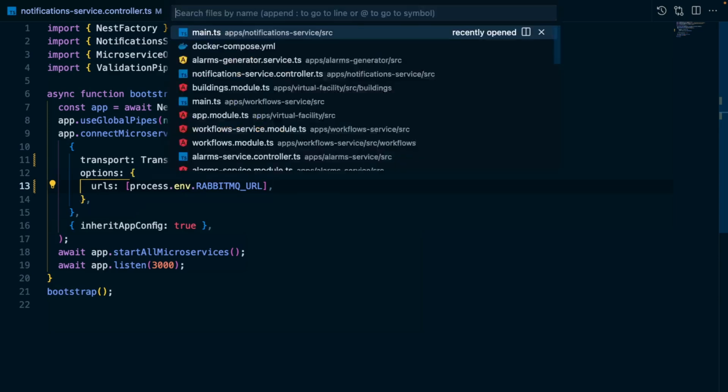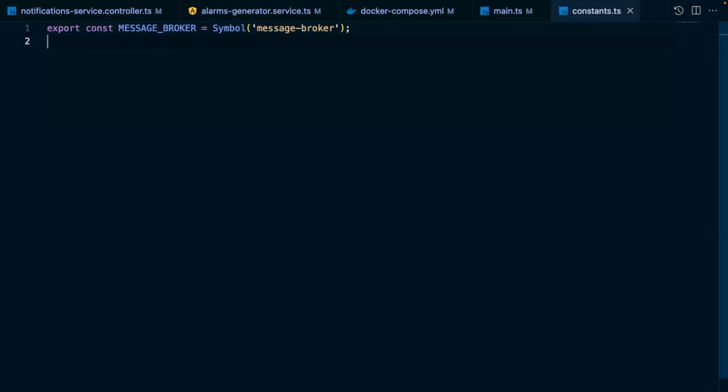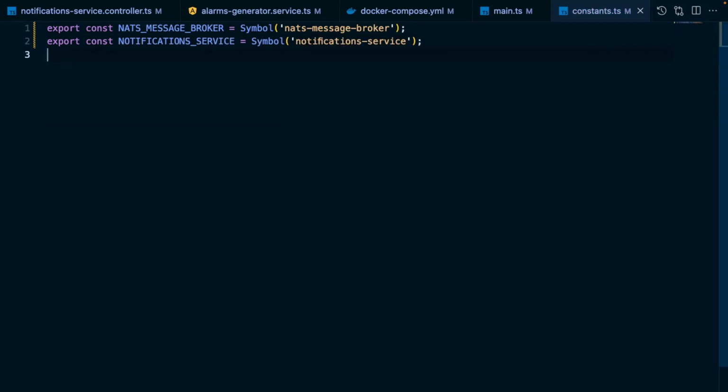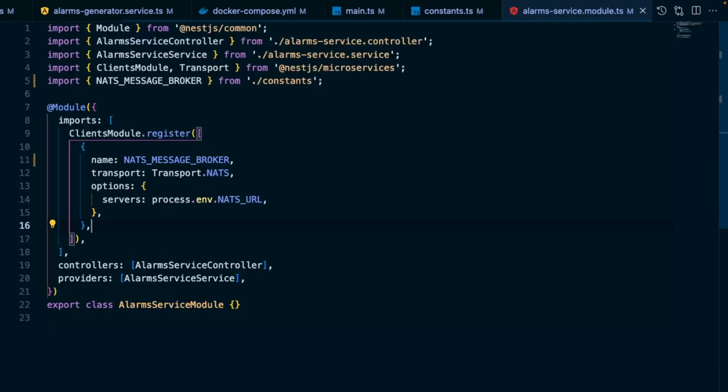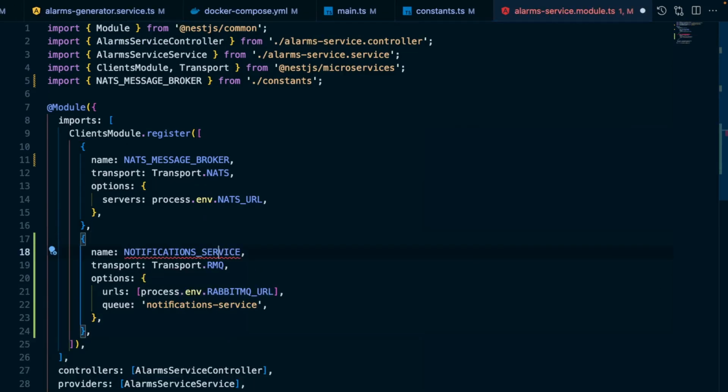So, let's open up our constants.ts file and first rename the existing constant to NATS_MESSAGE_BROKER. Next, let's declare a new constant called NOTIFICATIONS_SERVICE right after the NATS message broker constant. With that in place, let's open up our alarms service module file and update the clients module configuration to register two clients, one for the NATS transport strategy and another for the RabbitMQ transport strategy, specifically for the notifications service.